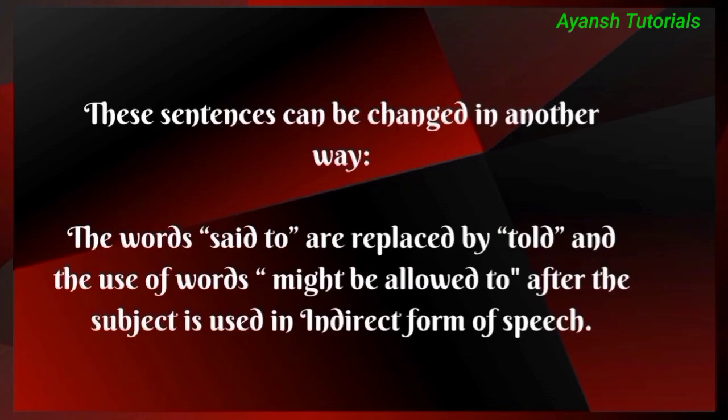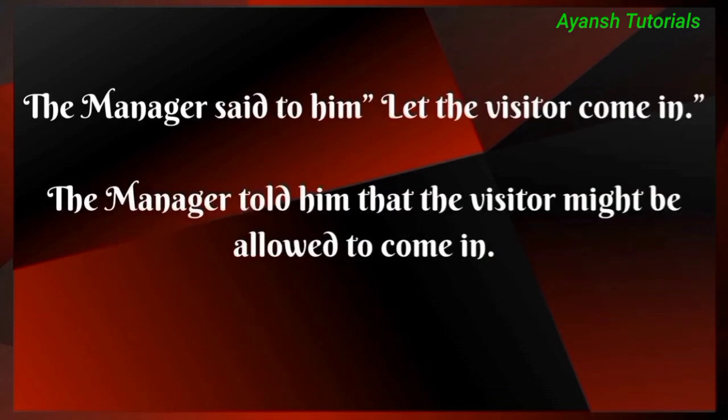These sentences can be changed in another way. The words said to are replaced by told, and the words might be allowed to are used after the subject in direct form of speech. The manager said to him, let the visitor come in. The manager told him that the visitor might be allowed to come in.